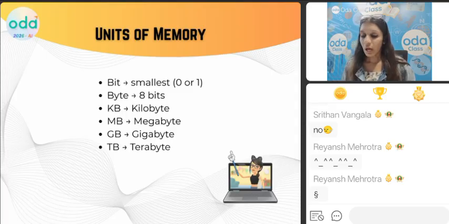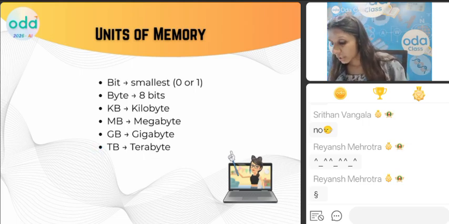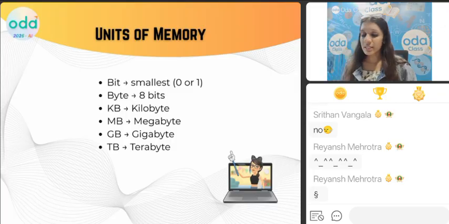Byte. Very good. Then we have kilobytes, then megabyte, then gigabyte, then terabyte. Are you getting it, everyone? So this is the graph. The lowest is the bit, the highest is the terabyte over here. Clear, everyone?